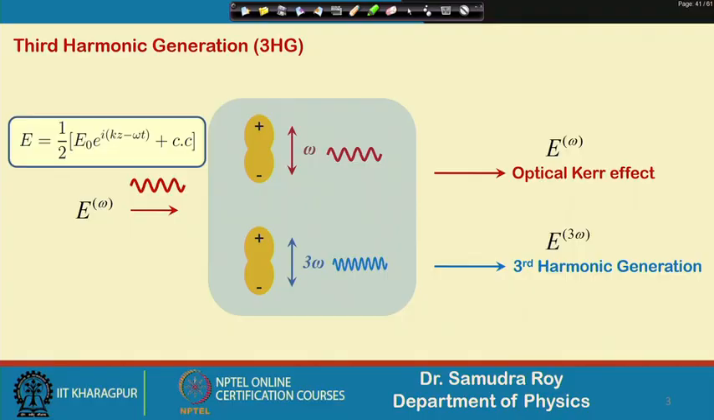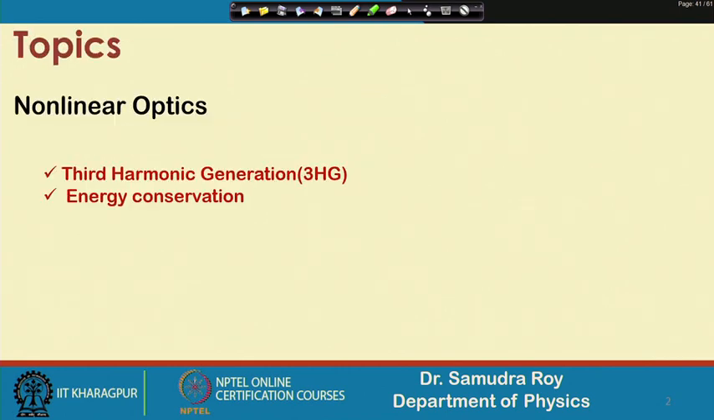provided some phase matching conditions are there. So, we will derive the equation of third harmonic generation and find whether any kind of energy dissipation will be there, or whether the energy conservation will still be valid for third harmonic generation or not. So, today we will have two topics: third harmonic generation and the corresponding energy conservation.